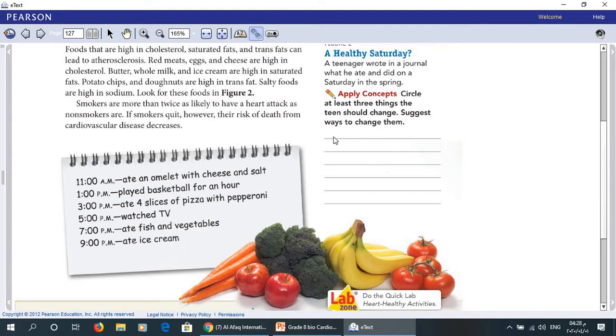Of course, the teen should eat, for example, fruits and oatmeal, one slice of pizza, and ride a bike.